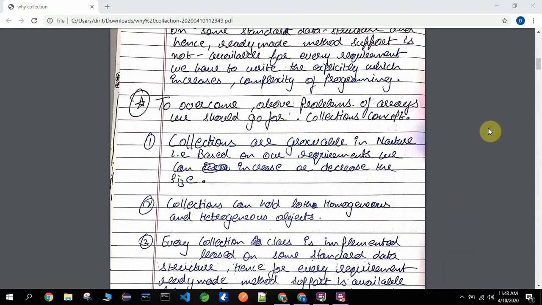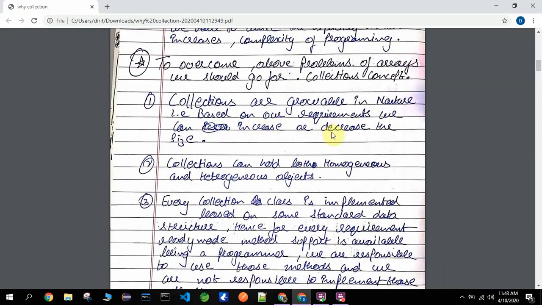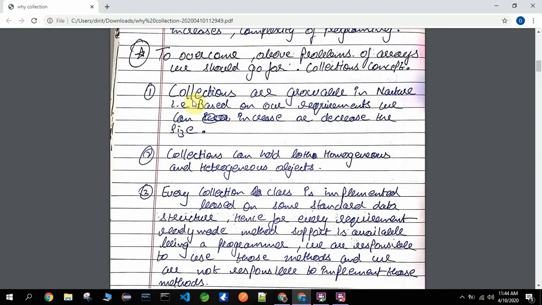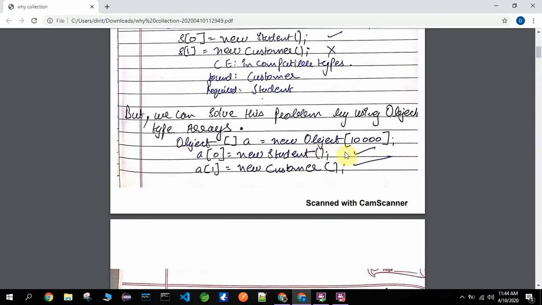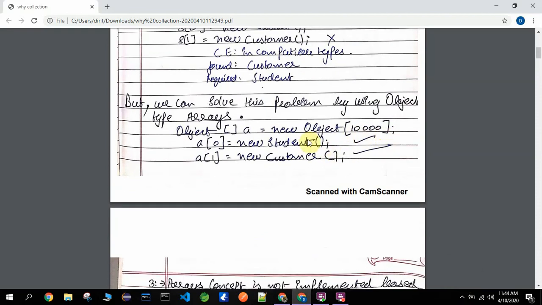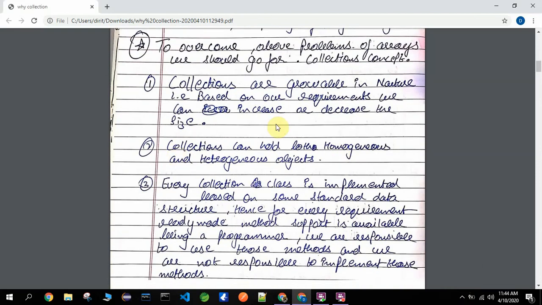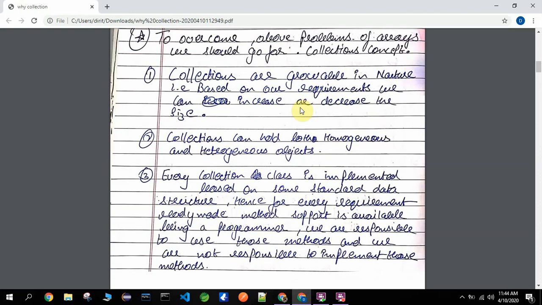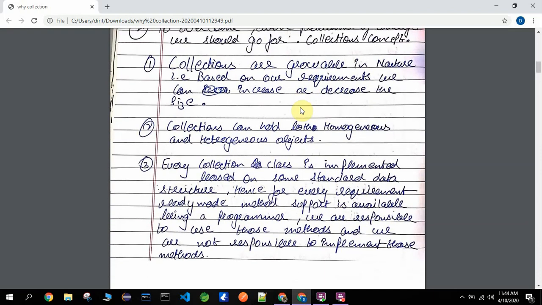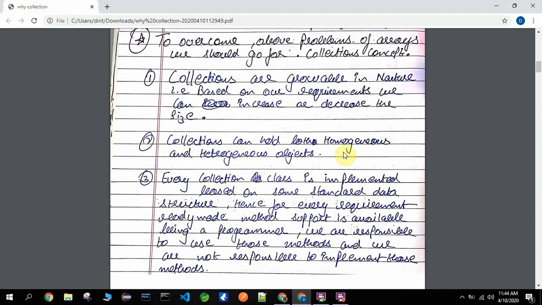To overcome the problems of arrays, we have collections, so collections are growable in nature. I told you, if we have an array of objects of 10,000 size, we cannot decrease or increase it at runtime. But in collections we have that functionality, we can increase or decrease the size of an ArrayList or LinkedList. Collections can hold both homogeneous and heterogeneous objects.